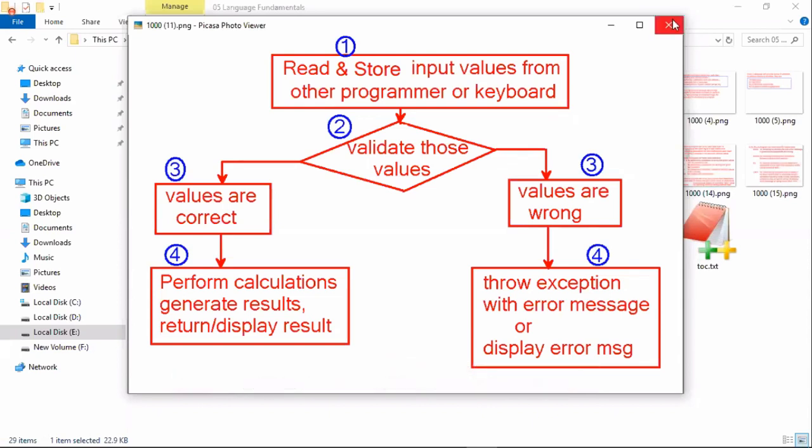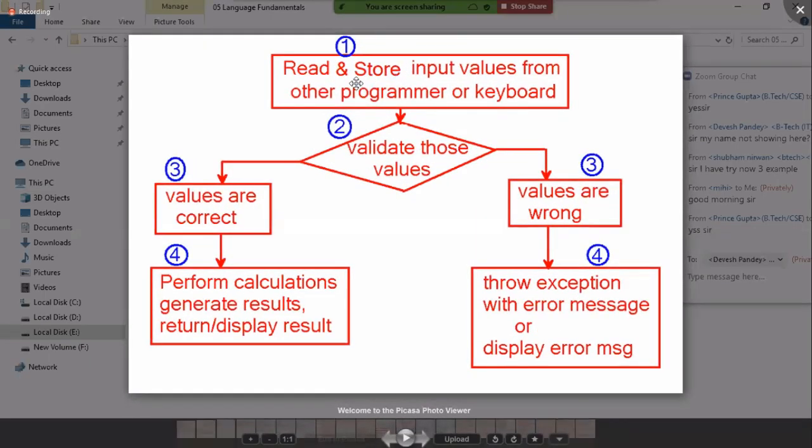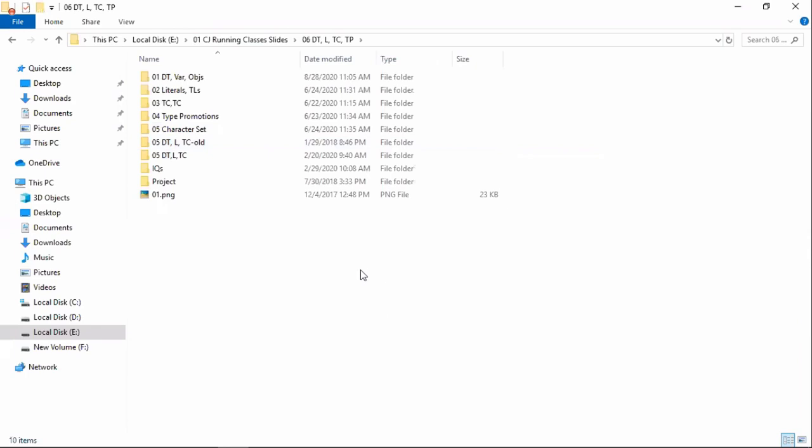Now there are so many other data types. What are those different data types? What is the use of those data types? Now we need to understand. Is it clear? So from this slide, the first topic to understand fully. I am taking you to the next chapter. That is data types.